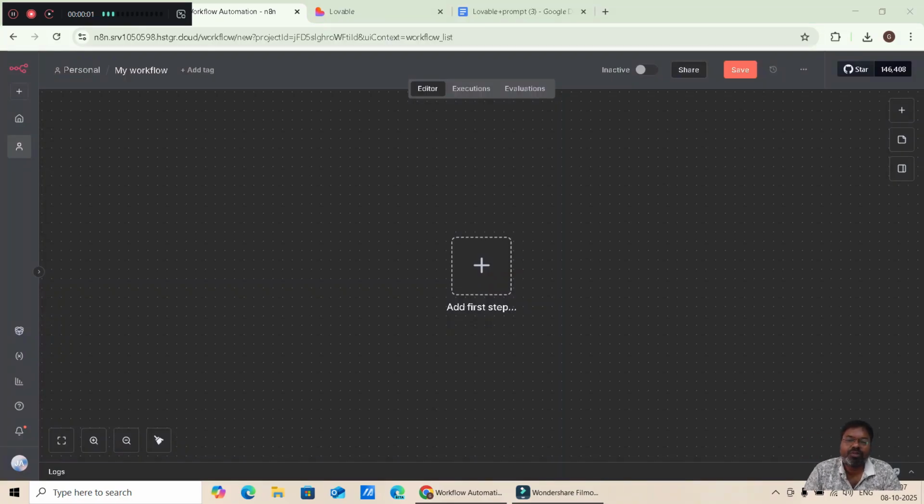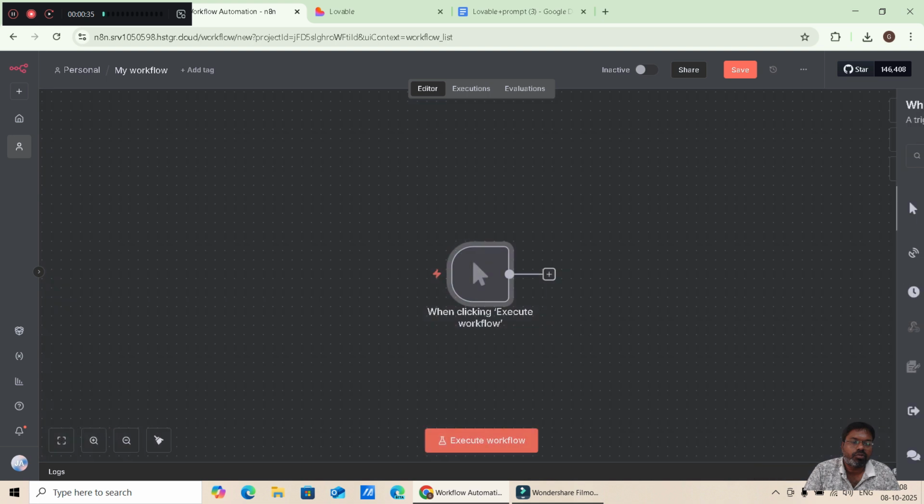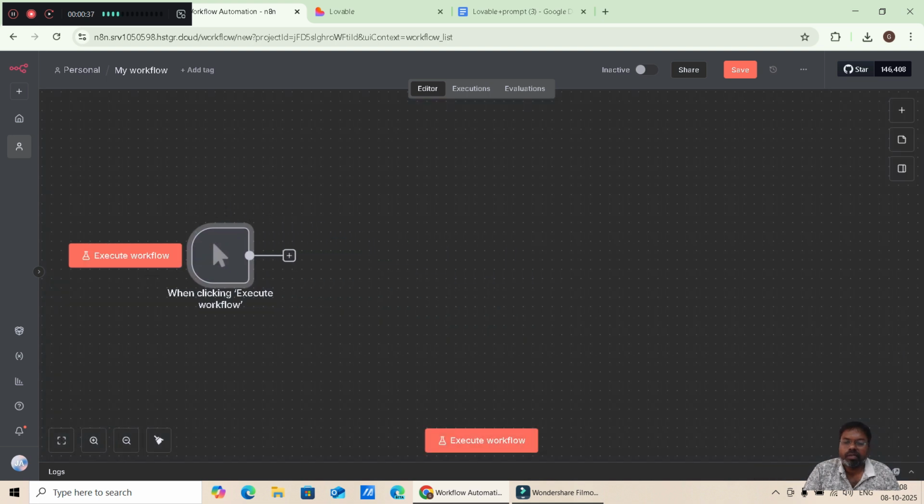Hi, welcome to this video. In this video we are going to see an AI app, that is an image generation app, and it can create images on its own, and we are going to do it with n8n and Lovable. The first and foremost step is to create the image generation app. We have to bring in the nodes for this app. The first thing I'm going to do is make this trigger, when clicking execute workflow.